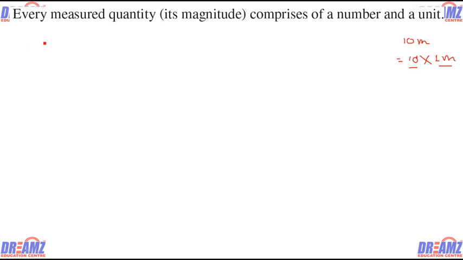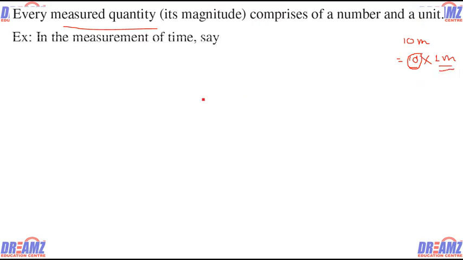So every measured quantity is comprised of a number, and in this case the number is 10, and the unit is 1 meter. So we can conclude, in the measurement of time, if I say 15 seconds, then the number is 15, and the 1 second is the unit.